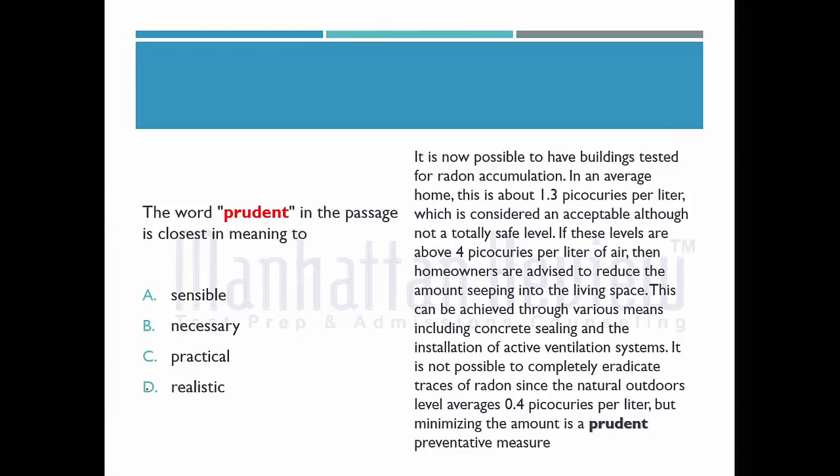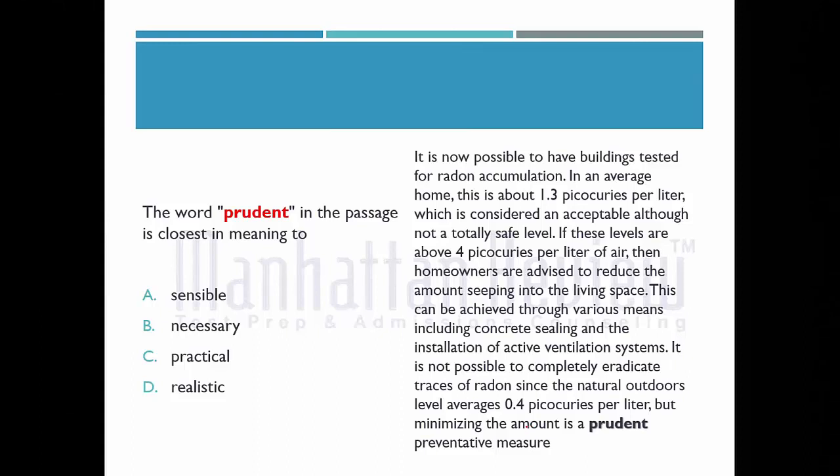It is emitting some radiation which can be measured in picocuries, as we all know that the curie is a unit for measuring radioactivity. In this case we need to find a proper synonym for the word "prudent", which is seen here. If we read this passage: it is now possible to have buildings tested for radon accumulation.